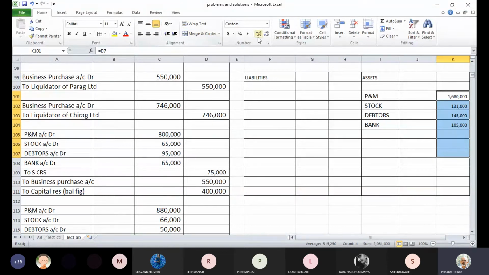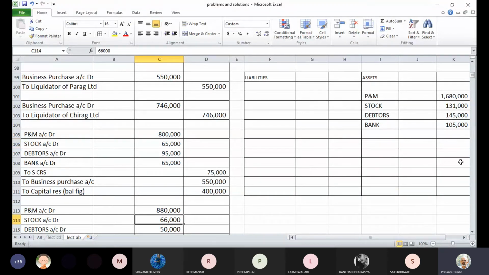So if you do this exercise earlier in the form of that statement, then you don't have to bother about this after you pass the entries. Your data is already ready. If you don't prepare that statement, then every time you have to check what is taken over, do the totals and post it here. Instead, if that statement is ready, you can simply take the numbers from that statement. You can cross verify now.